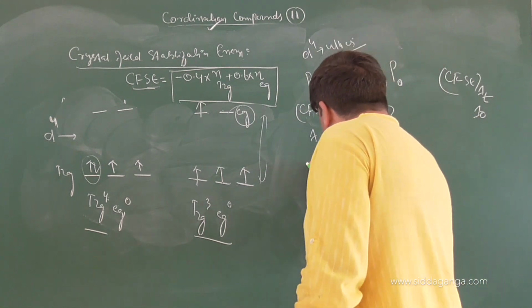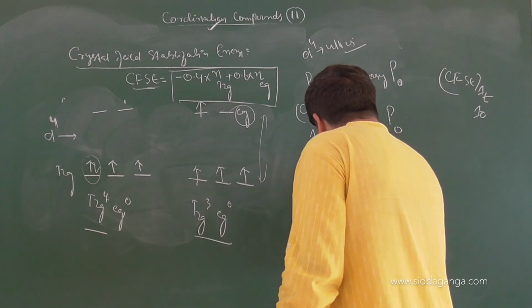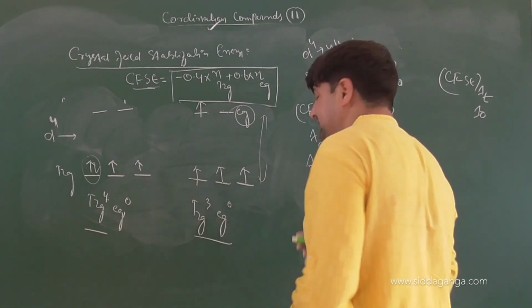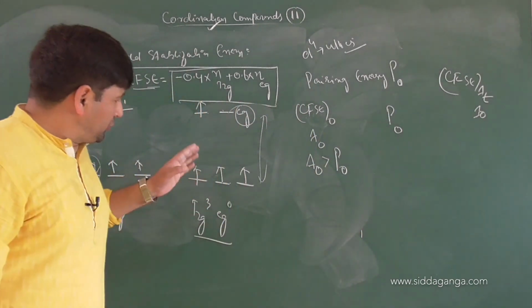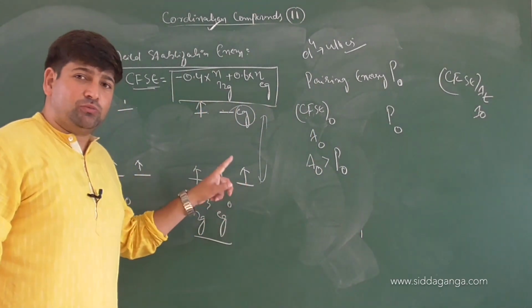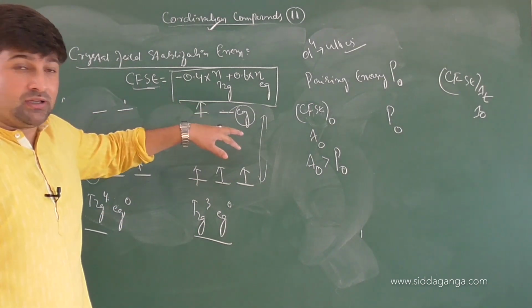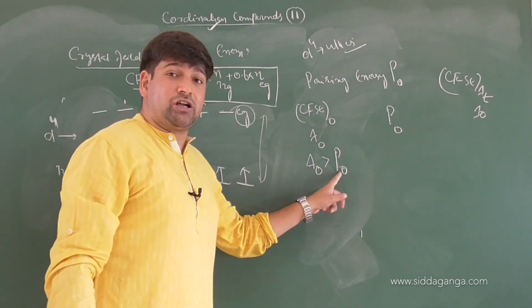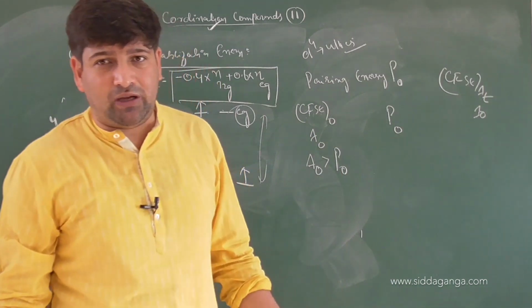If crystal field splitting energy is more than pairing energy, that means the amount of energy required to move the electron to the EG set is more than the amount of energy required to pair the two, the simple rule is that electrons and all atoms will always follow the rule.